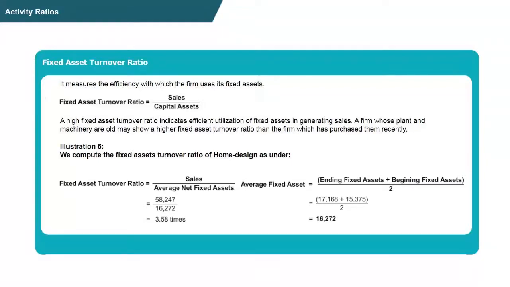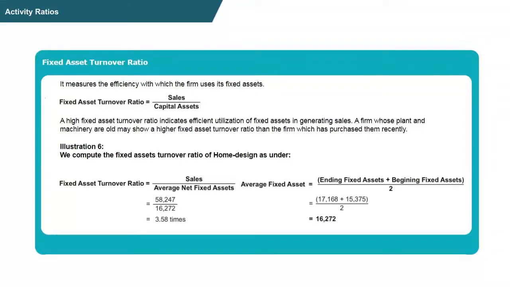When we say average net fixed assets, here we have to consider the opening amount of fixed assets and the closing amount of fixed assets divided by 2. That is closing fixed assets plus opening fixed assets divided by 2, which amounts to 16,272. How we have got the figure of 16,272 is